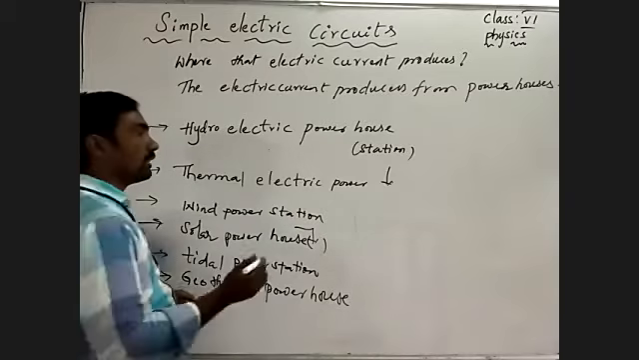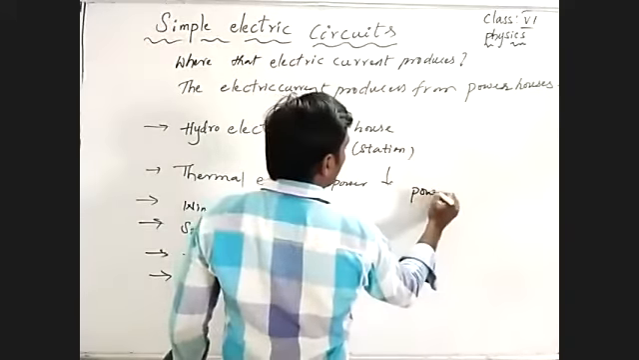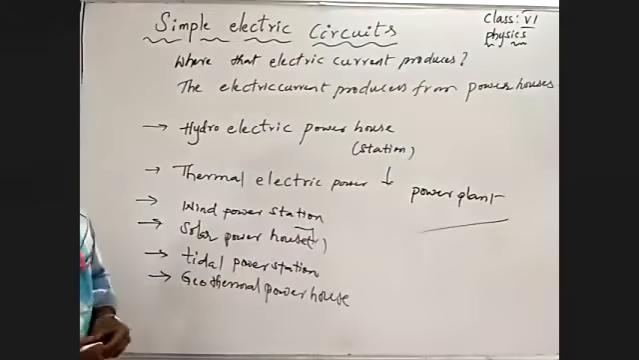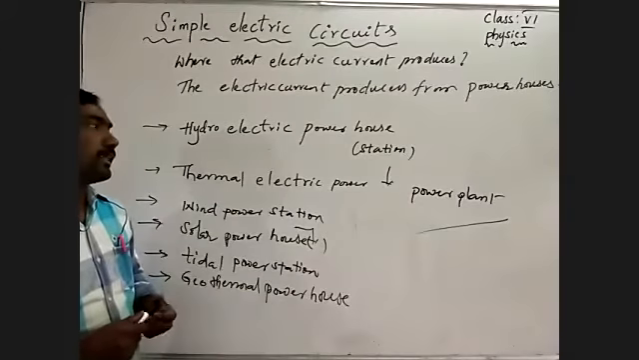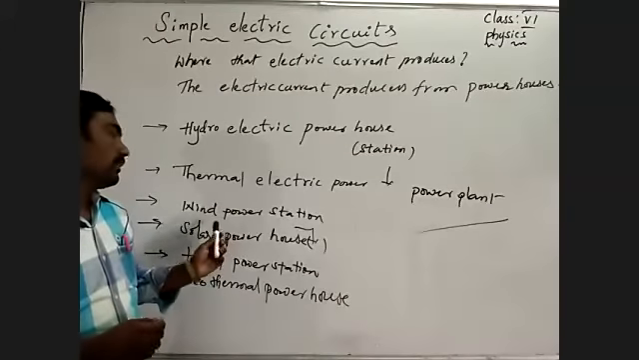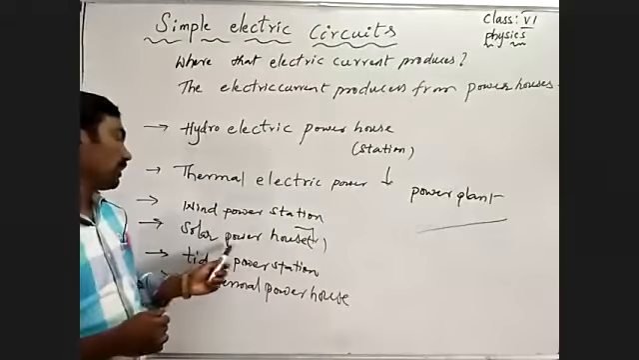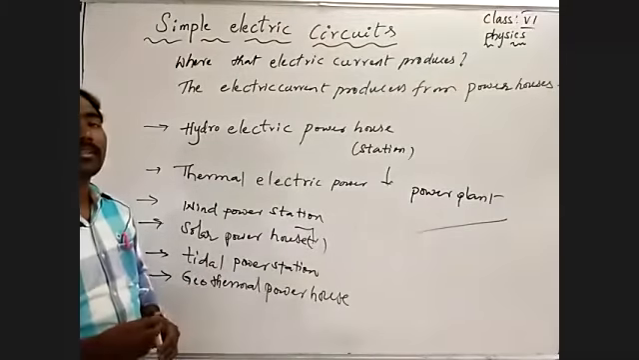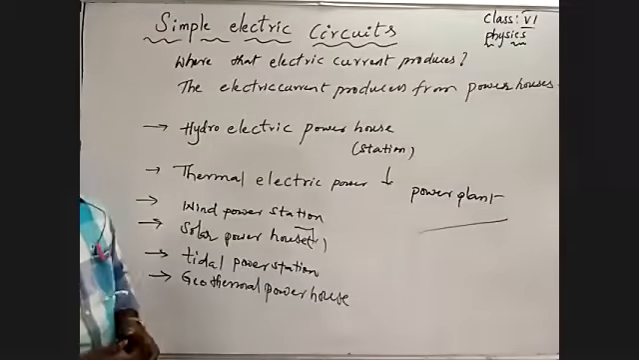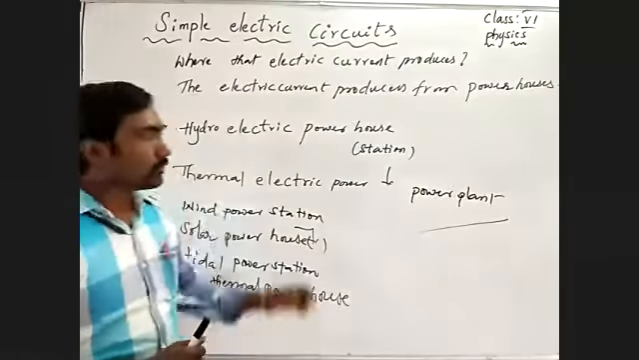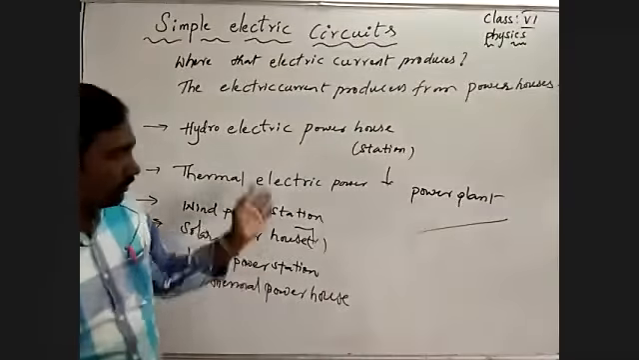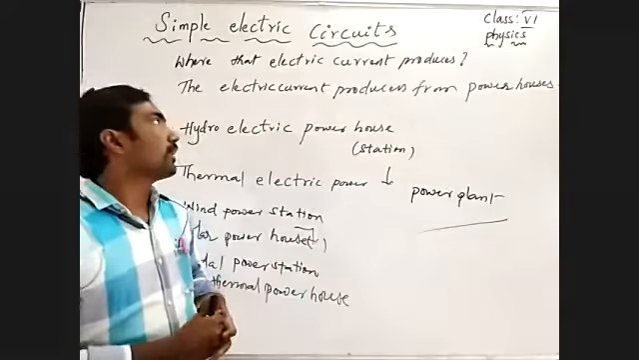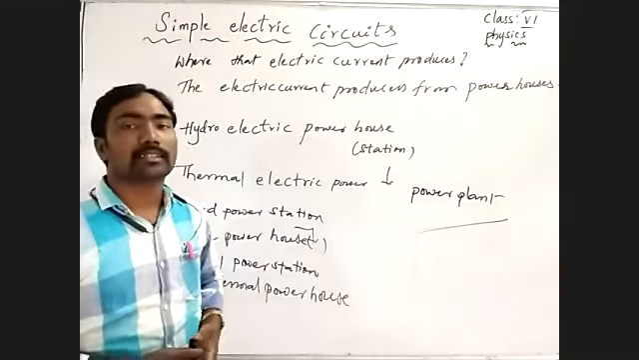What you can call here? Power plant, hydroelectric power plant, thermal power plant, wind power plant, solar power plant, tidal power plant, geothermal power plant, and nuclear power plant. So from these powerhouses or power plants, we are producing what? Electric current.